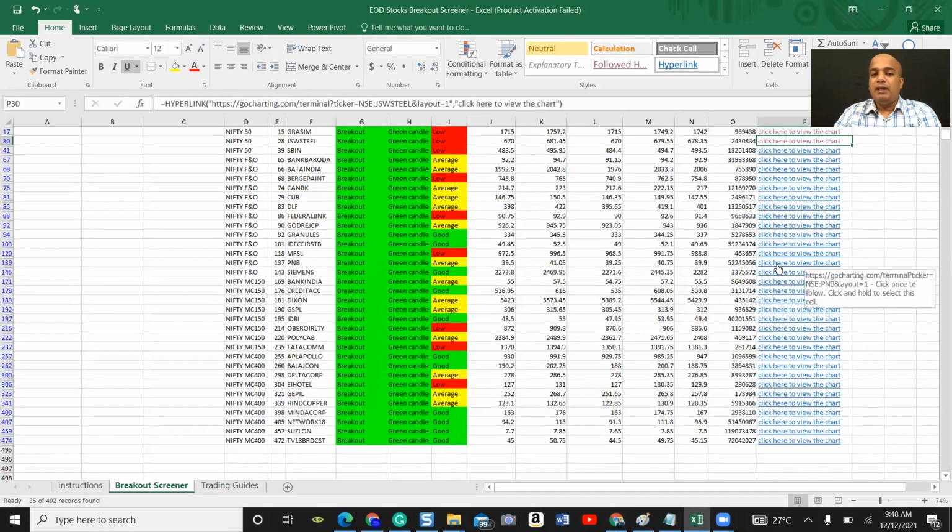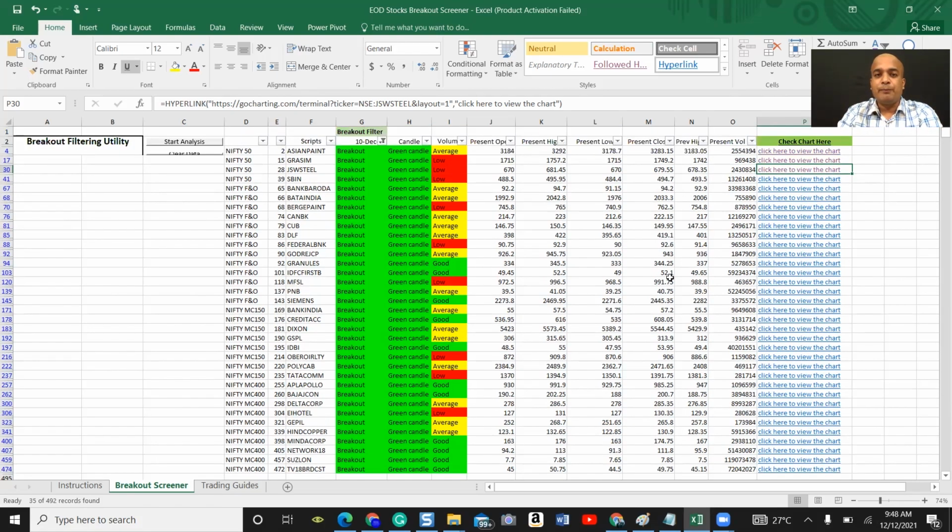Okay, so please note this particular screener lists only the strong stocks which are ready to break out on the upside. We are still working on a screener which shortlists only the weak stocks which are ready to go down. So if you want that screener also, please comment below. We will try to provide it as soon as possible.